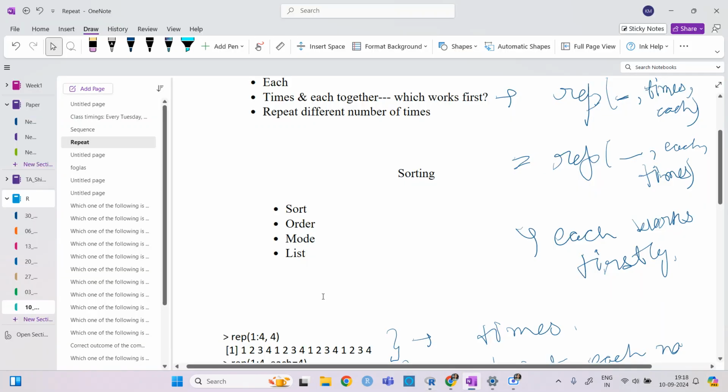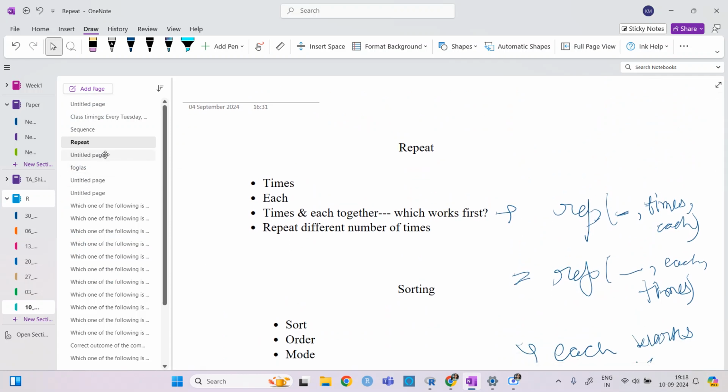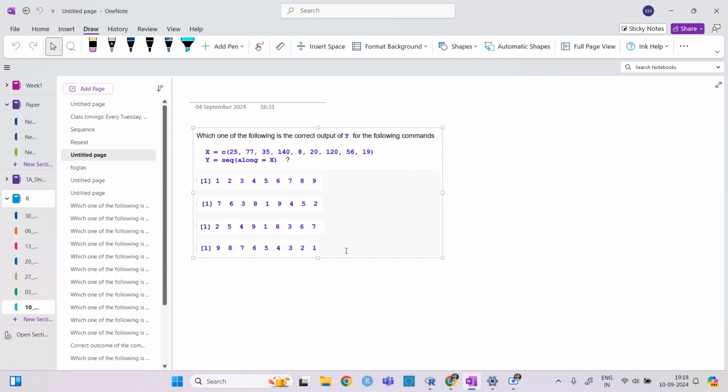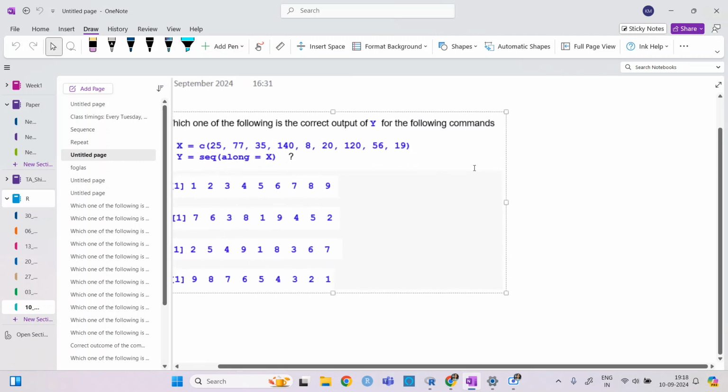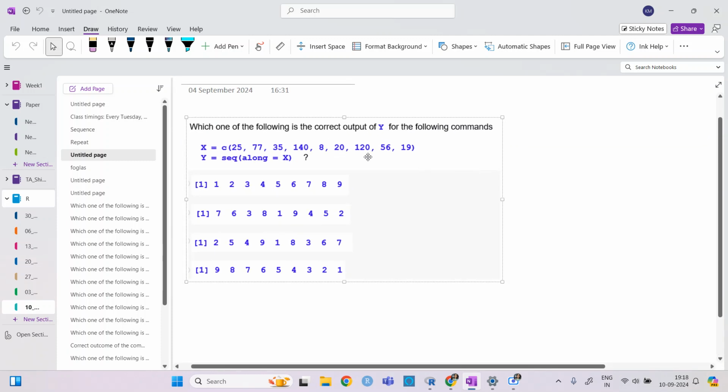So let's see some examples. This was y, sequence along x. In the starting of the class, we went through the sequence, so you can do this on your own and let me know.